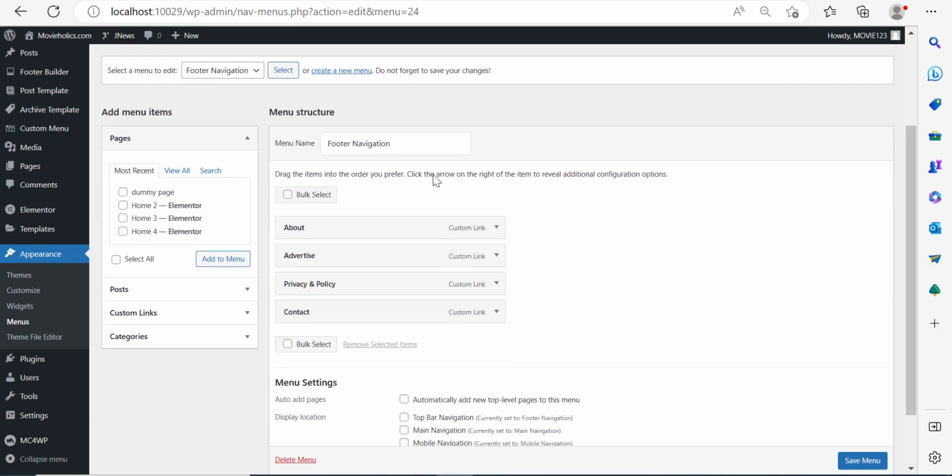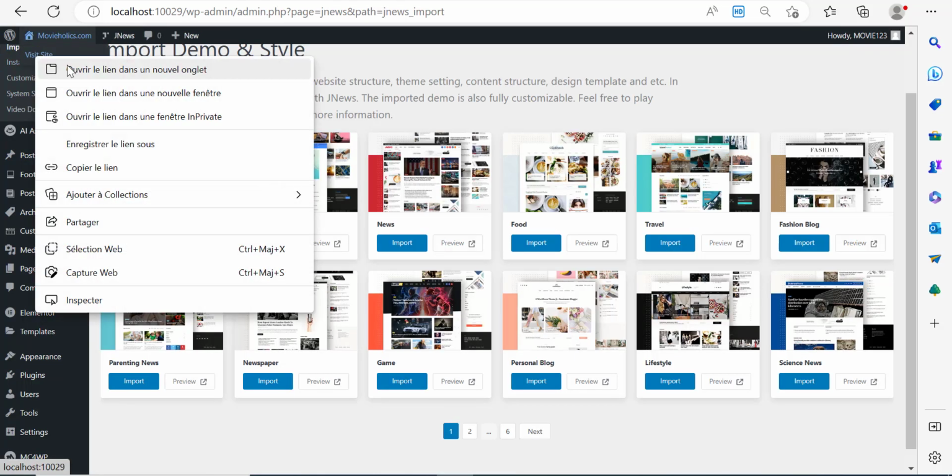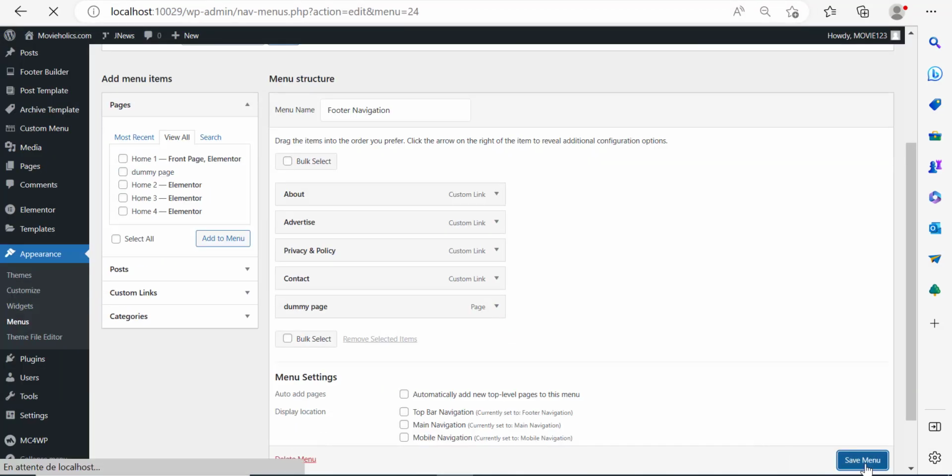And of course, I'm going to redo the editing. So I'm going to remove the page after I add it. But here, I'm going to click on view all. And you can see this page that we've just added, the dummy page. I can click on it, add to menu. So right now, the dummy page was added to menu. And so if I go, for instance, and preview my website on mobile, first of all, I have to save the changes by clicking on save menu.